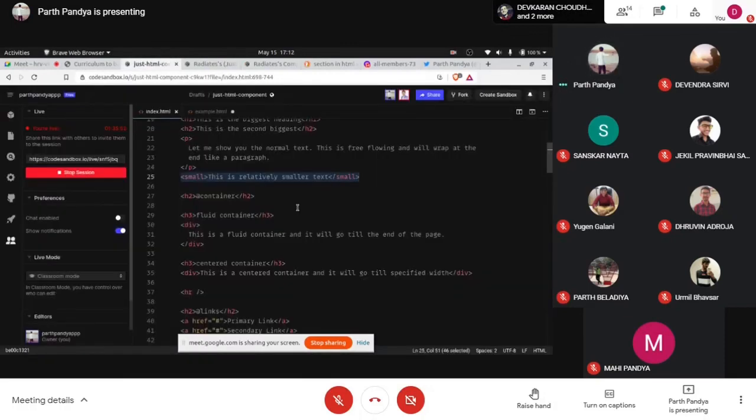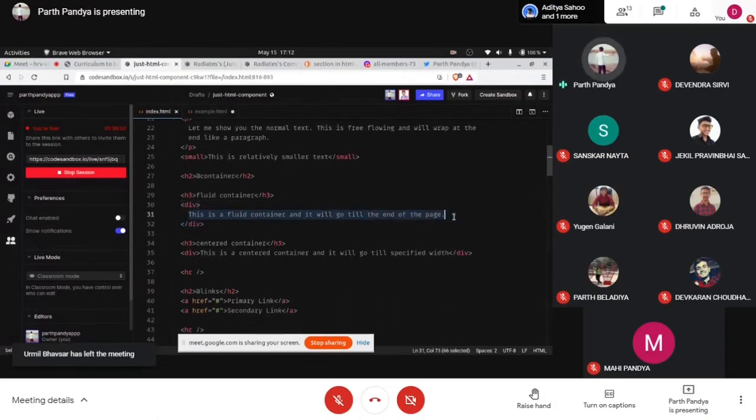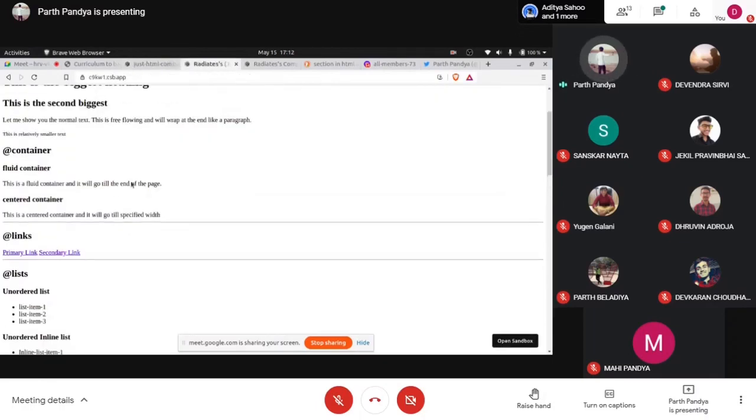So the next part is container, in which we are going to talk about div. Div means division, and this is a non-semantic tag in HTML. It will not add any value to the content enclosed in it by default. Here we are going to talk about two containers, a fluid container and a centered container. It will not actually be centered unless we add CSS to that, so by default this will look the same now.